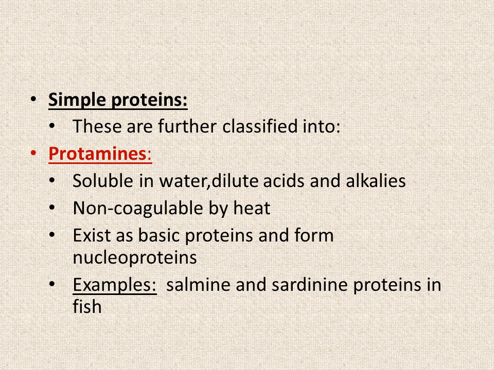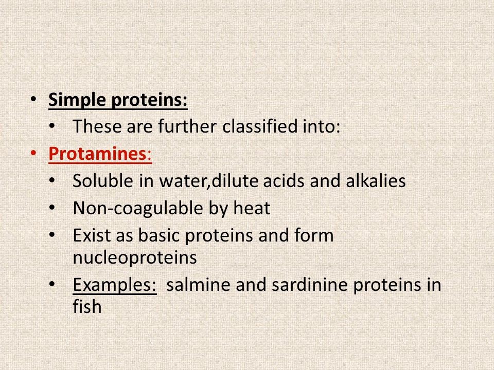Now simple proteins are further divided into different categories, first of which are protamines. Now protamines are soluble in water, dilute acids and alkalis, and they are non-coagulable by heat. One of the very important properties of protamines is that they are basic proteins, that is, they have a basic nature, and these are basically nucleoproteins, which means that they are present inside the nuclei in combination with nucleic acids.